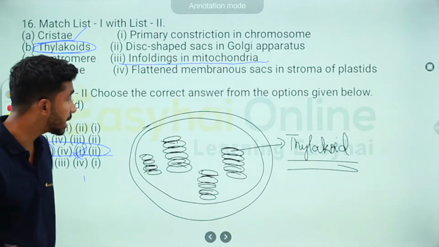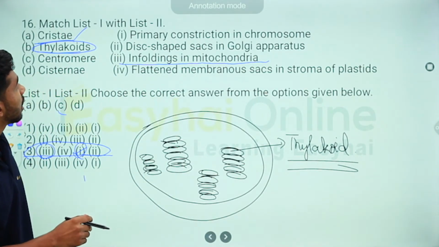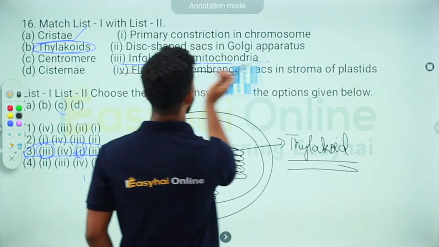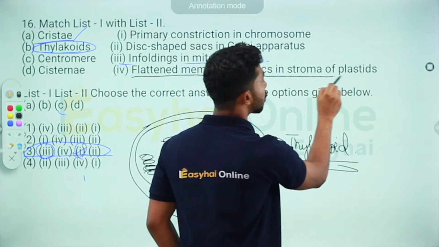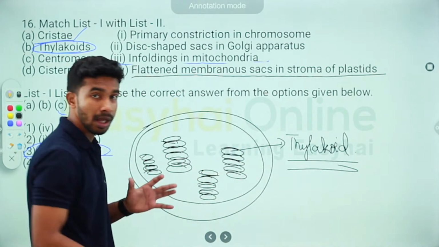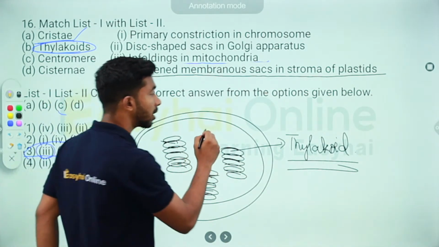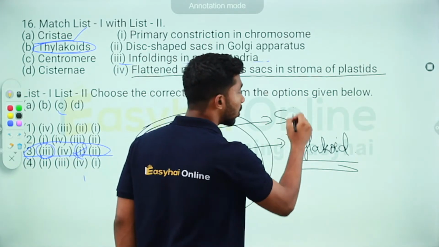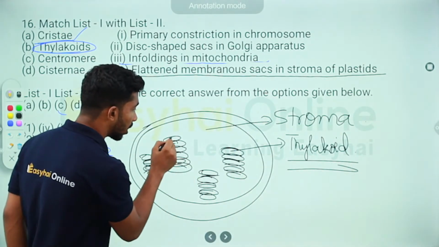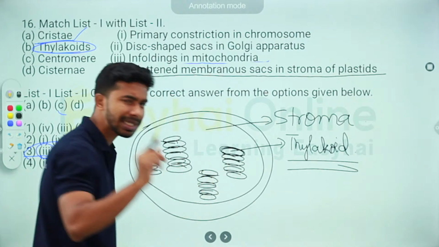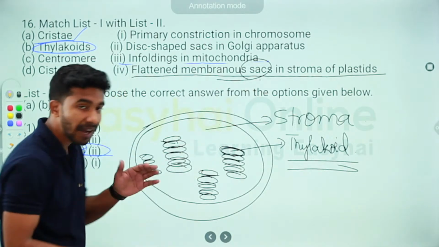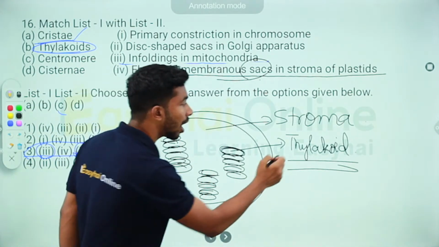It is these thylakoids that are disc-shaped, flattened membranous sacs in the stroma of the plastids. What's a plastid? Now, as I said, this is the chloroplast. The chloroplast has a fluid-like structure, a colorless fluid, which is called stroma. Each of these flattened membranous sacs is called a thylakoid.